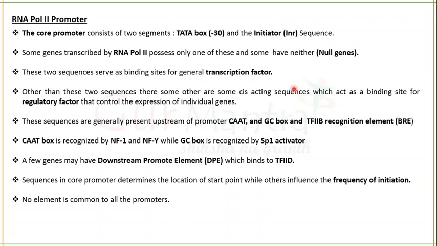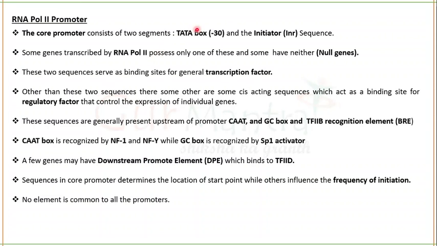The factors which will come from somewhere else and act on the DNA will be trans-acting transcription factors, and the ones which are present on the same DNA molecule and affect the same are cis-acting sequences.